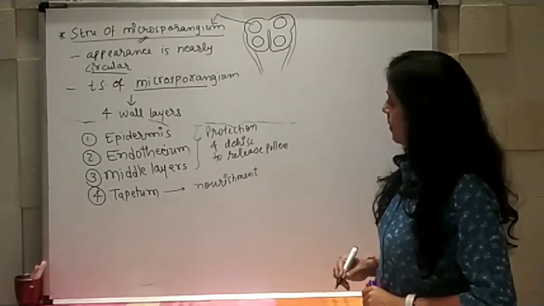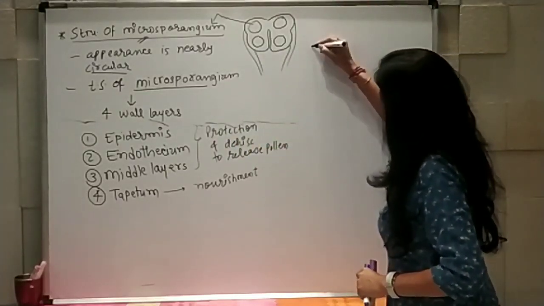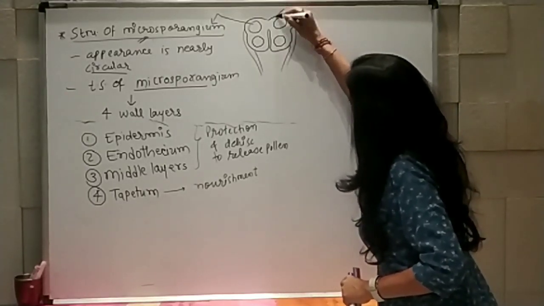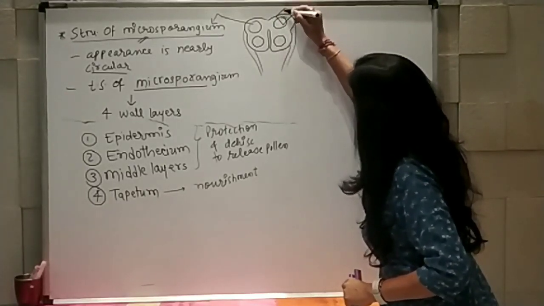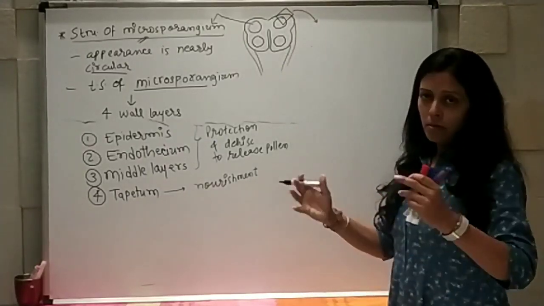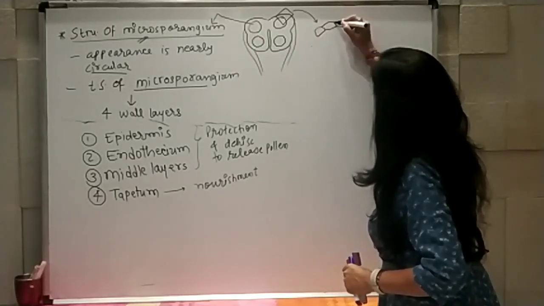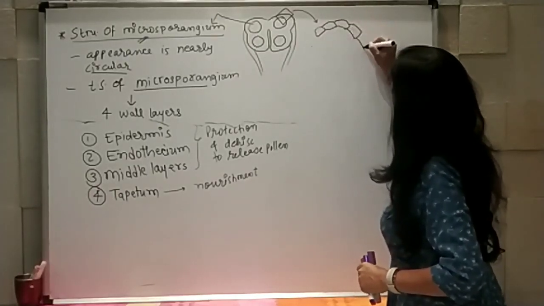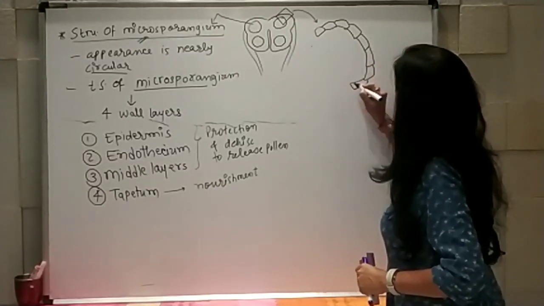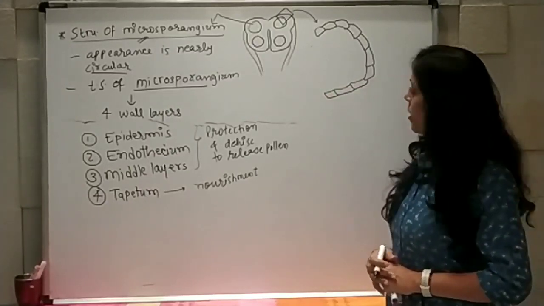So how is the structure present? First of all, epidermis. This structure I am elaborating here, taking a little bit bigger view. So this is the structure of epidermis, the outermost tissue, right?